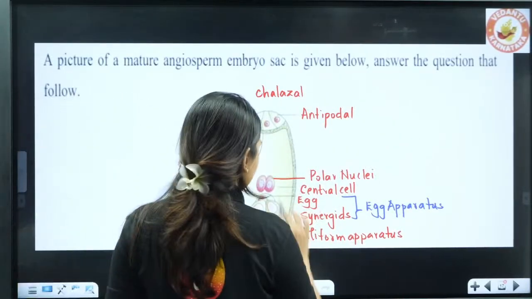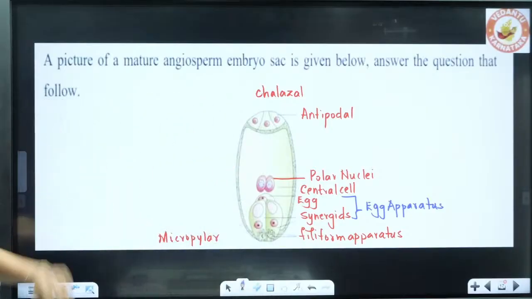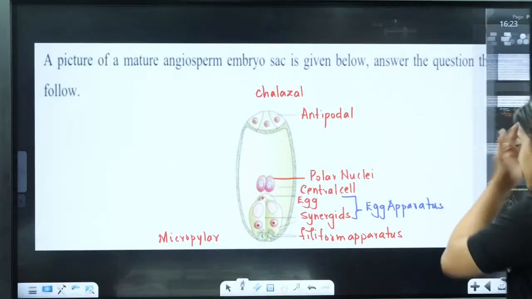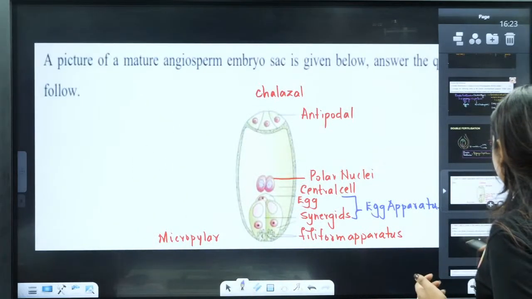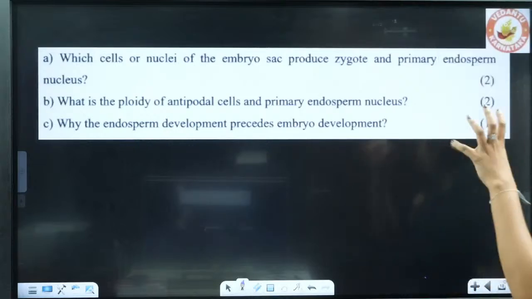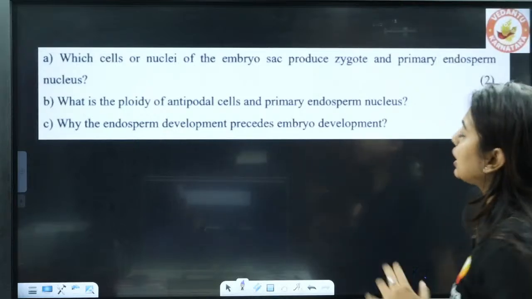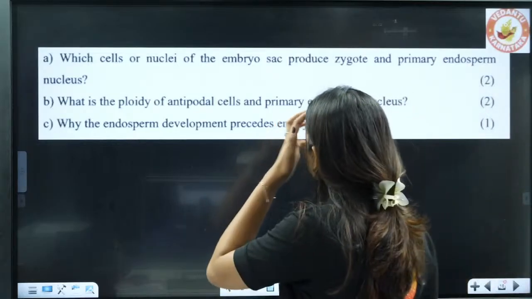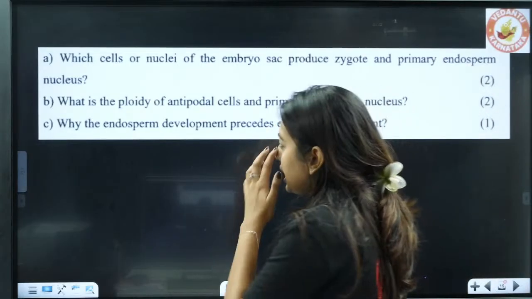In one cell is the central cell. Okay, I have drawn everything. So this is the labeling of your embryo sac. Clear? Done. Okay, now next question, in continuation of our same embryo sac question. Which cells or nuclei of the embryo sac produce zygote and primary endosperm nucleus?